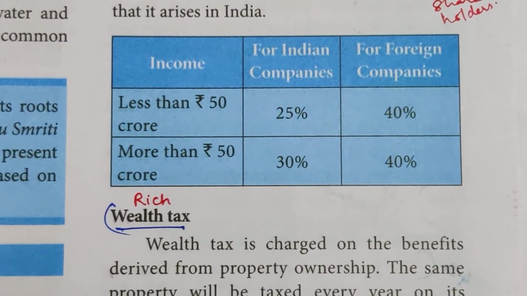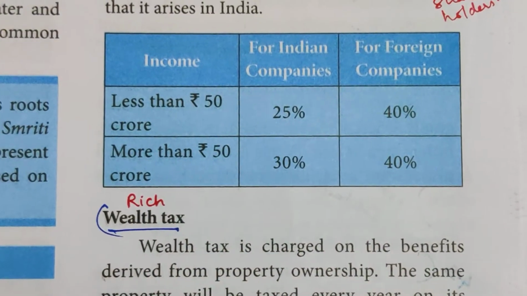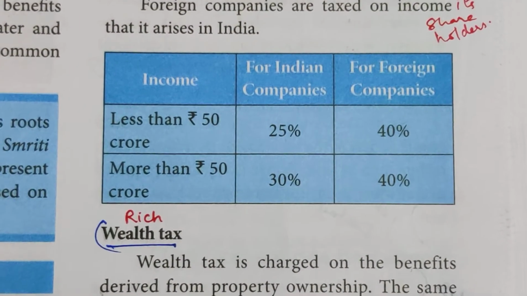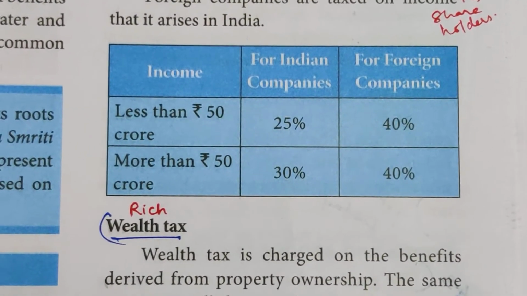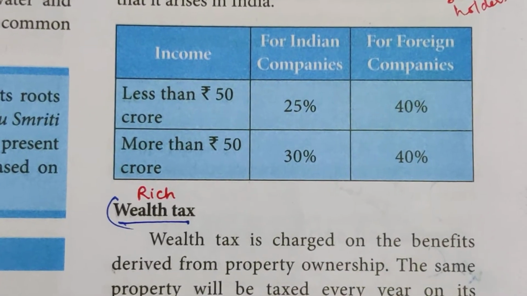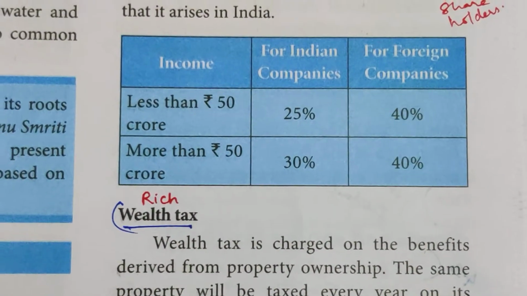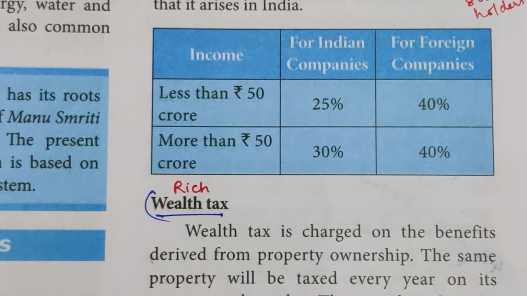For foreign companies, how much are they charging? Less than rupees 50 crore: for Indian companies, they are charging 25%. For foreign companies, they are charging 40%. So more than 50 crores, 30% for Indian companies and 40% for foreign companies.